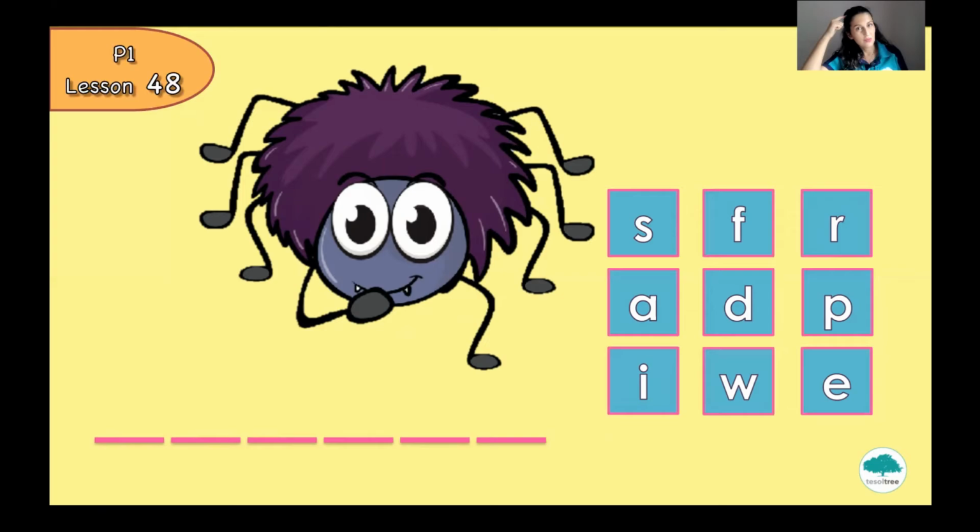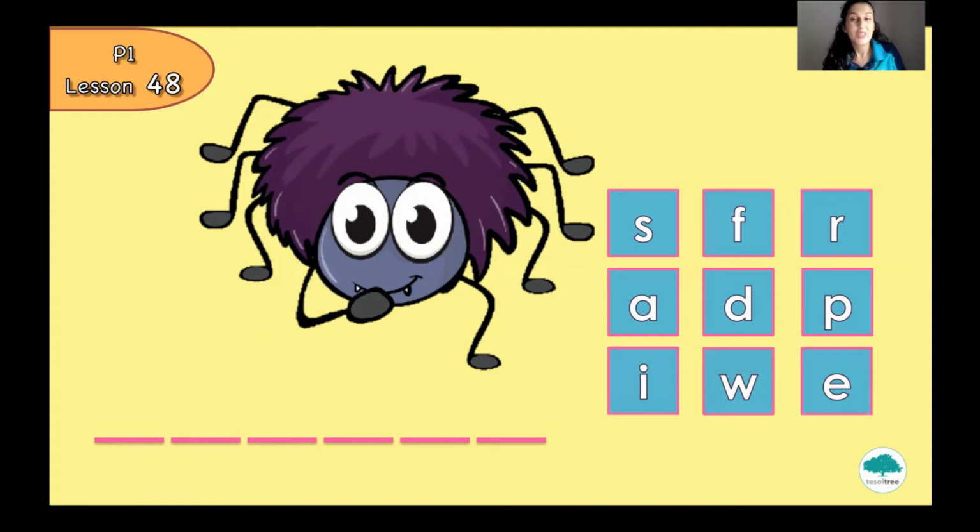But first, do you remember what this is? I'm afraid of this bug because it has so many legs. And this is a spider. Yes, this is a spider.